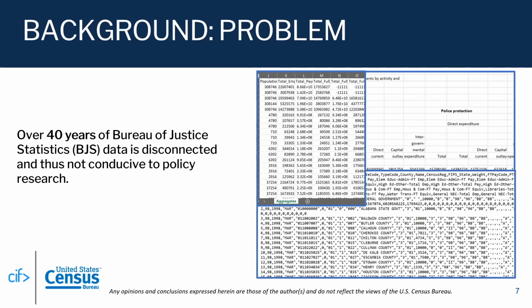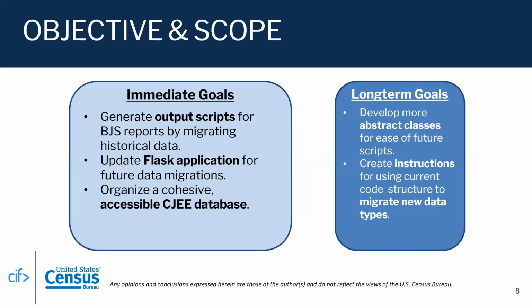Because of this, one of our goals this summer was a continuation of last year's project to standardize these formats into a central database to allow easy access to over 40 years of historical data. More specifically, our summer goals were broken down into immediate and then more long-term goals. For our immediate goals, given that our primary goal was this delivery to the Bureau of Justice Statistics, it was important to migrate all the historical data and create commands for easily developing data output scripts.